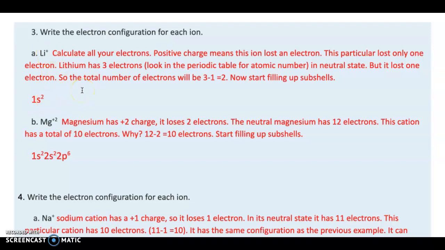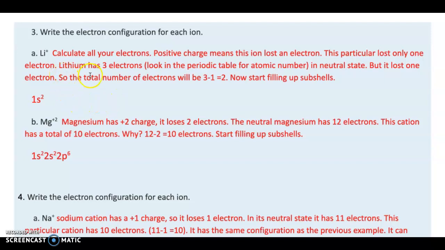Nothing complicated, you just need to have the correct number of electrons. How do you find the number of electrons? You have to have a periodic table with you. In order to find out the number of electrons, you have to know where the atomic number is located. When you look at the atomic number, you know the number of your electrons, and then you have to calculate.